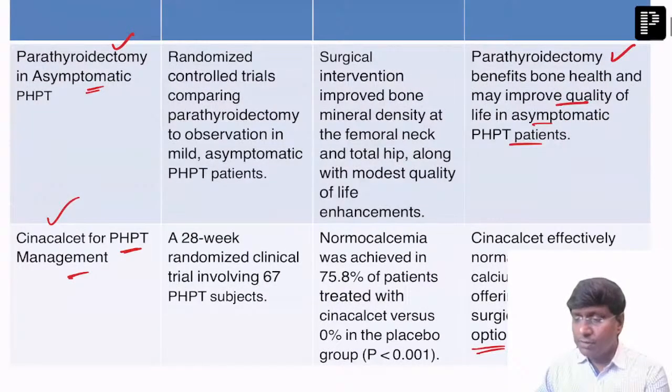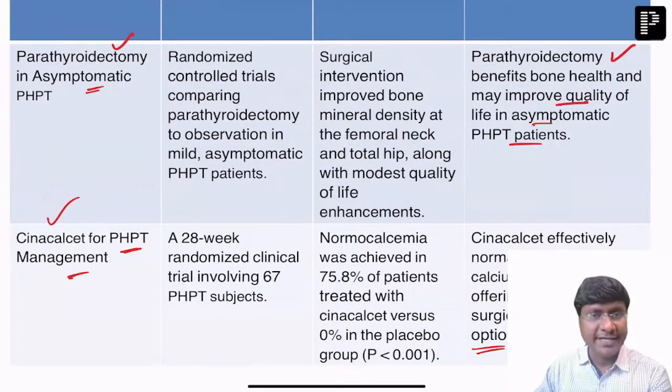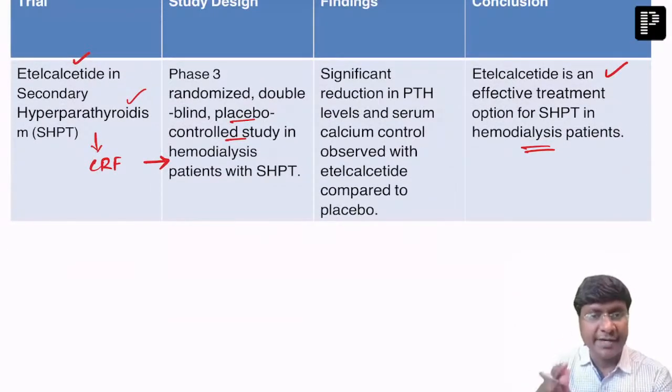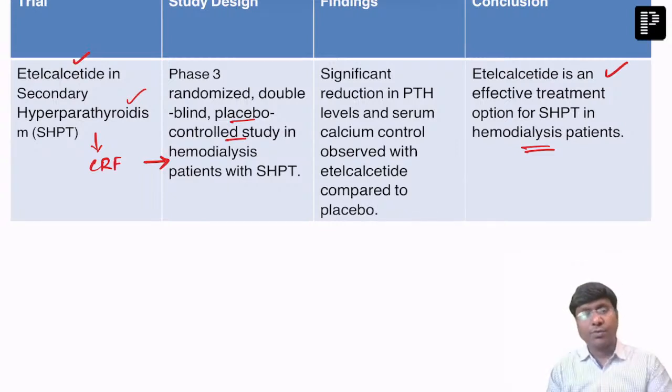Okay, so parathyroid adenectomy should be done in case of symptomatic patients, right? And in non-surgical patients or those not fit for surgery, cinacalcet is one of the treatment options. Whereas in secondary hyperparathyroidism, in those undergoing hemodialysis secondary to chronic renal failure, one of the new molecules is etelcalcetide. Okay, now we'll do some questions on the topic of hyperparathyroidism.